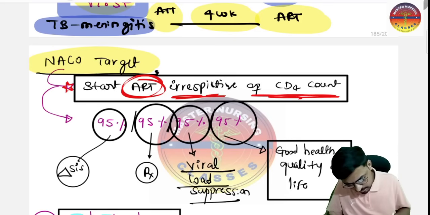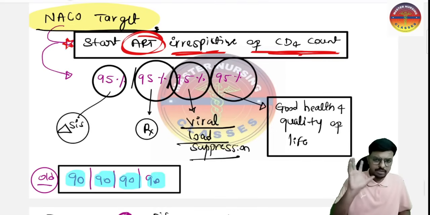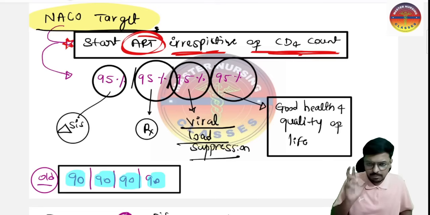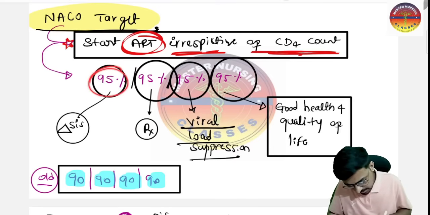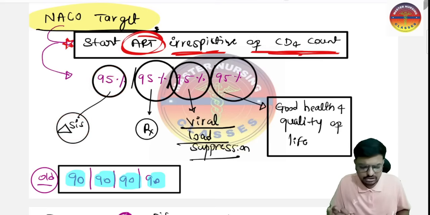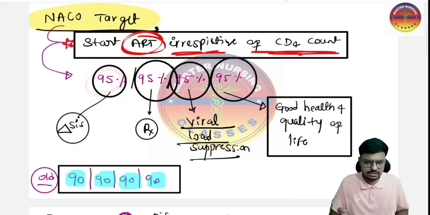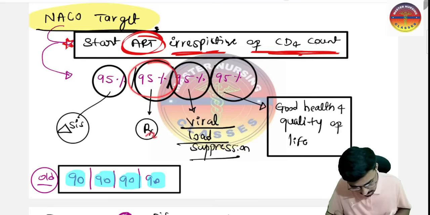For this antiretroviral therapy treatment, we have to follow 95, 95, 95. What does it mean? Whenever you diagnose patients with HIV, at least 95 percent of the cases should be confirmed, so the diagnosis should be confirmed first. Then, of those confirmed cases, at least 95 percent of patients diagnosed with HIV should receive the best treatment.